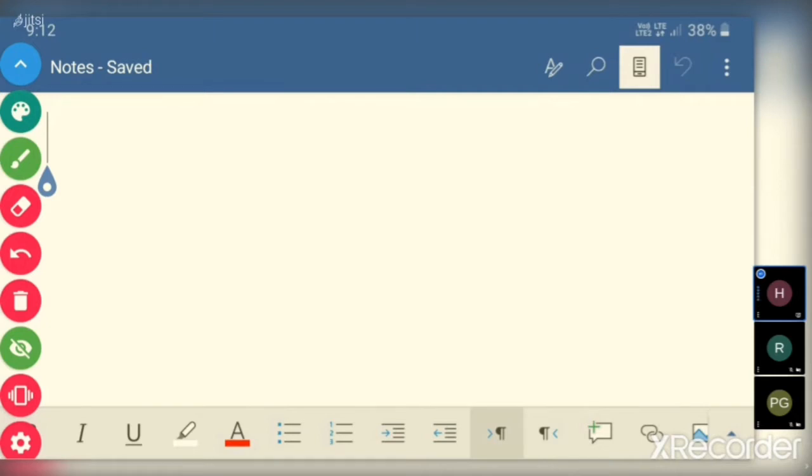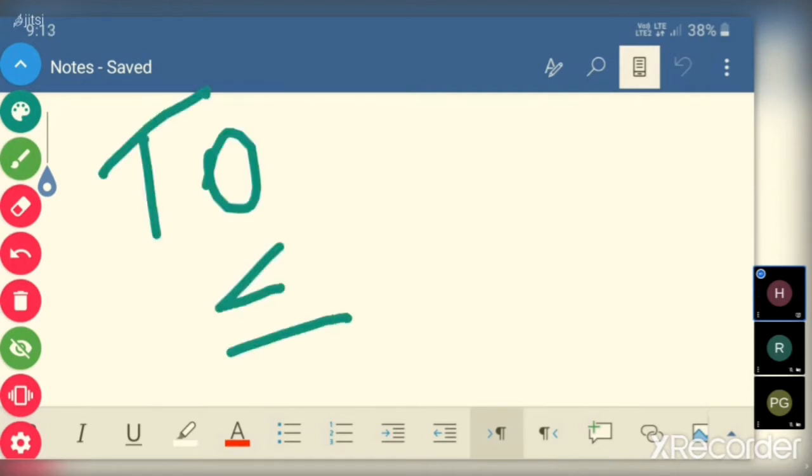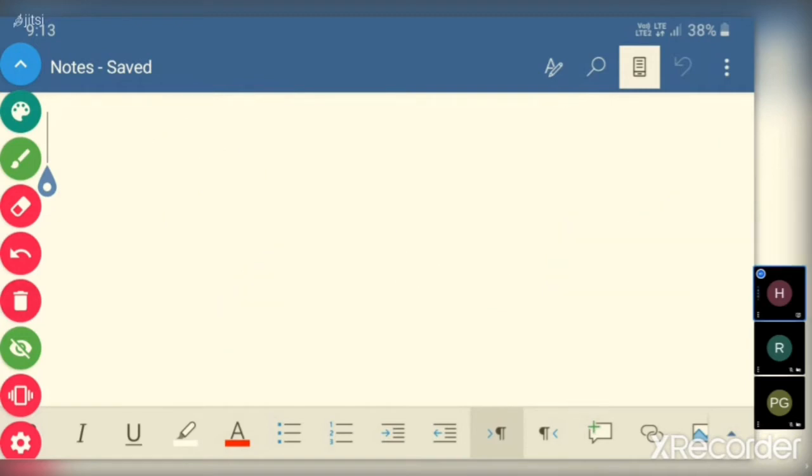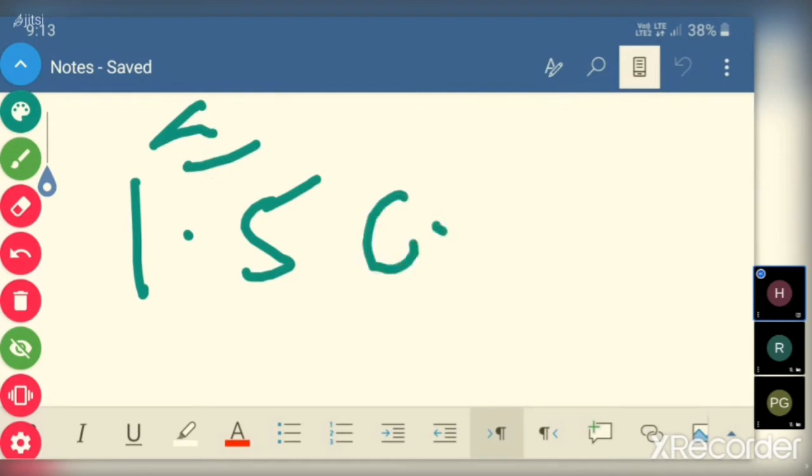Where turnover is less than or equal to 1.5 crores. If turnover is less than or equal to 1.5 crores, then a person can opt for the composite scheme.